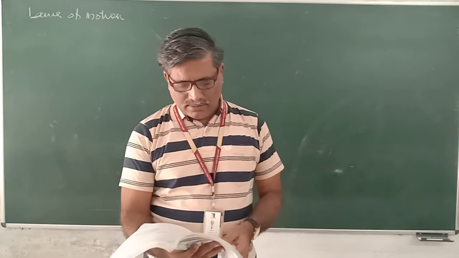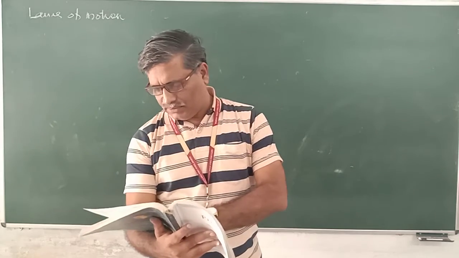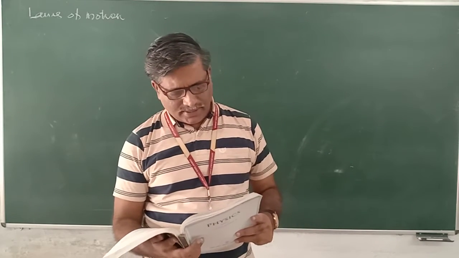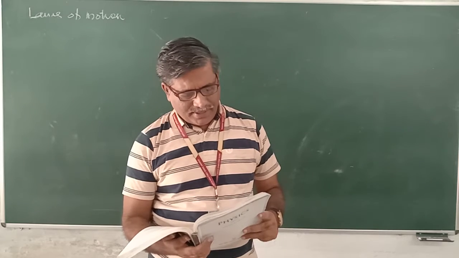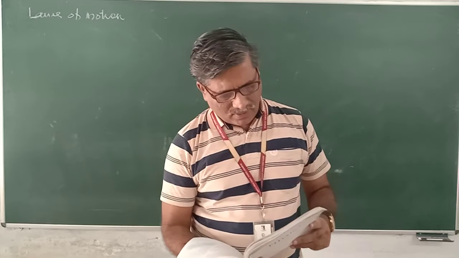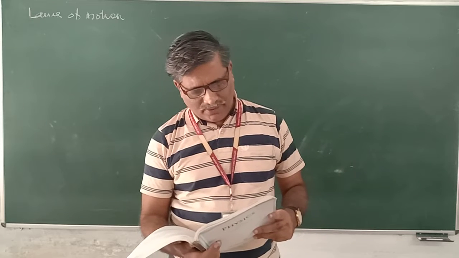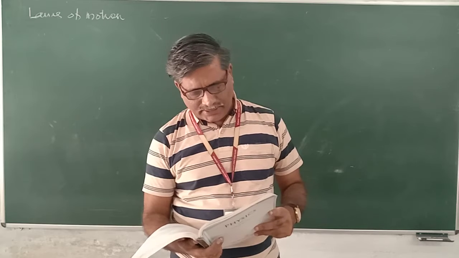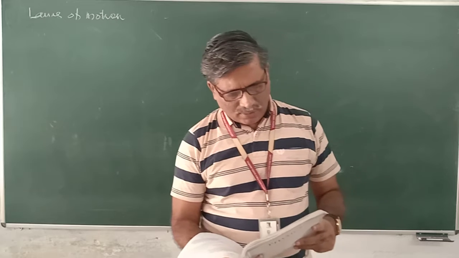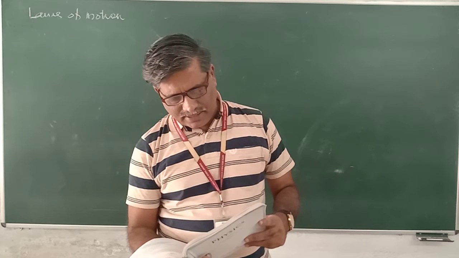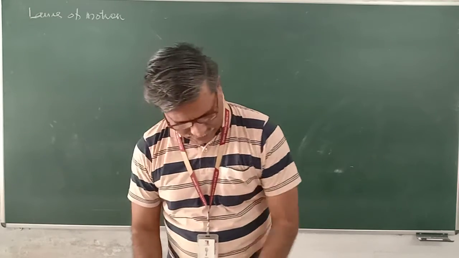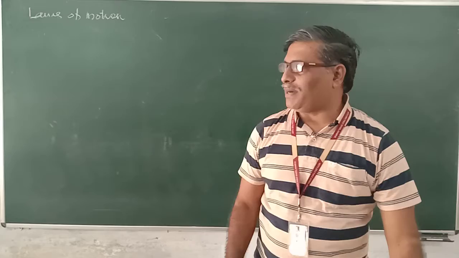Two identical billiard balls strike a rigid wall with the same speed but at different angles and get reflected without any change in speed, as shown in the figure. What is A, the direction of the force on the wall due to each ball? B, the ratio of the magnitude of impulses imparted to the balls by the wall. There are two parts. Let us first take the first part.